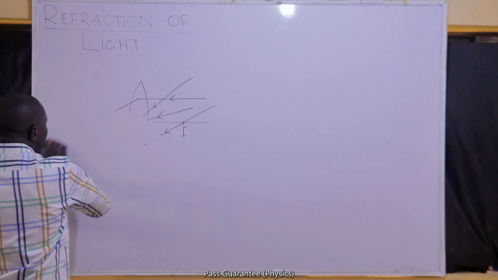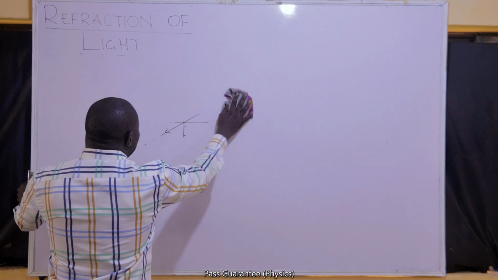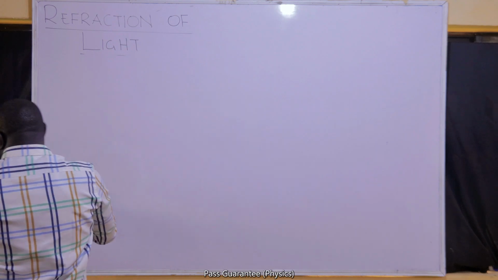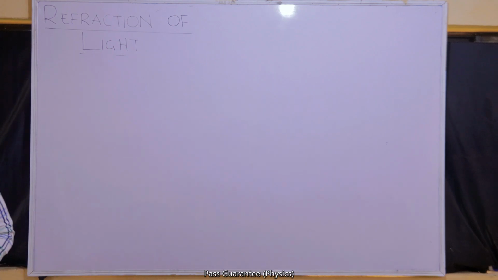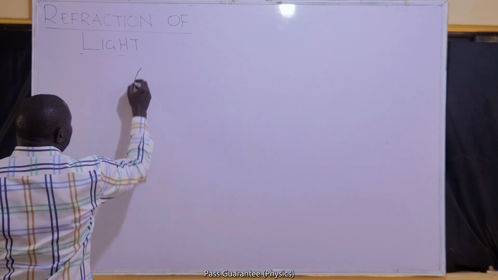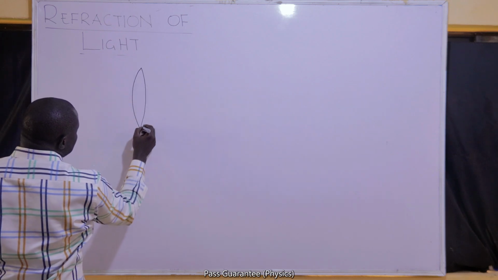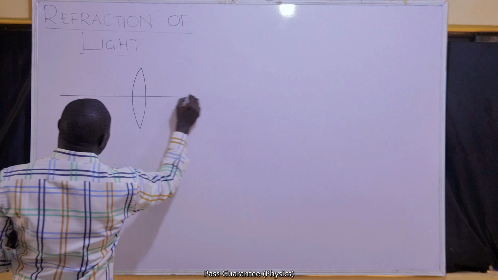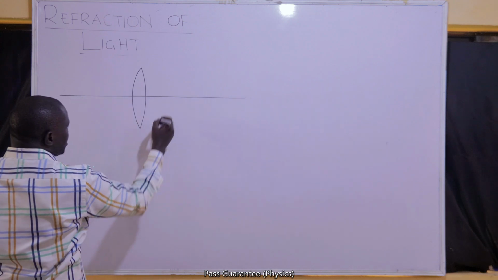So what are the images formed by a converging lens? The images formed by a converging lens depend on the position at which the object is placed relative to the lens.